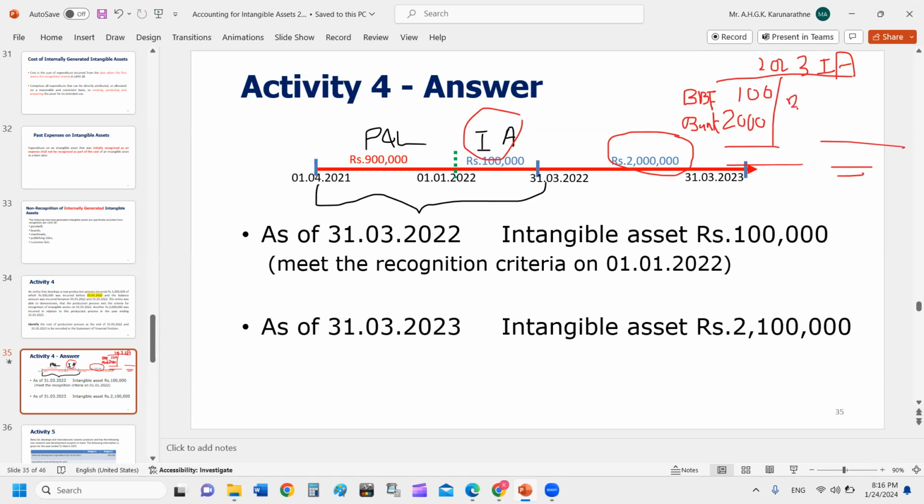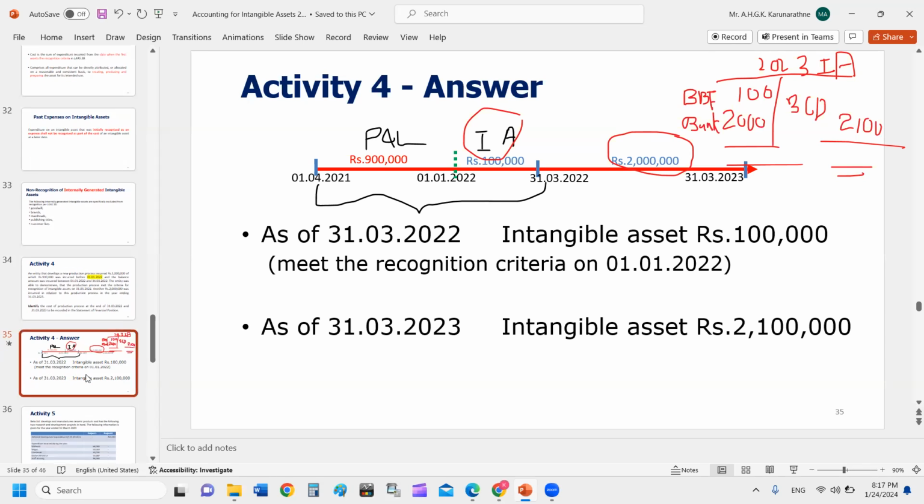So balance carried down 2,100. So this will appear in your statement of financial position as an intangible asset. There's a separate line item under non-current assets. Under non-current assets you have property, plant and equipment, investment properties, right of use assets, intangible assets. That's it. With this, we end the discussion on intangible assets.